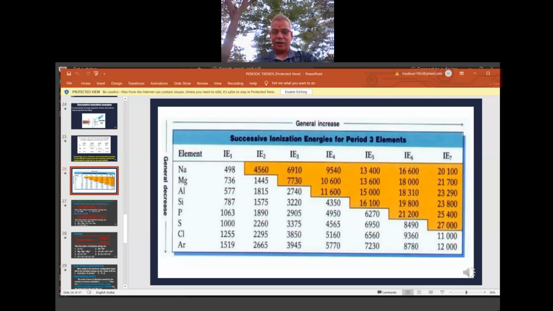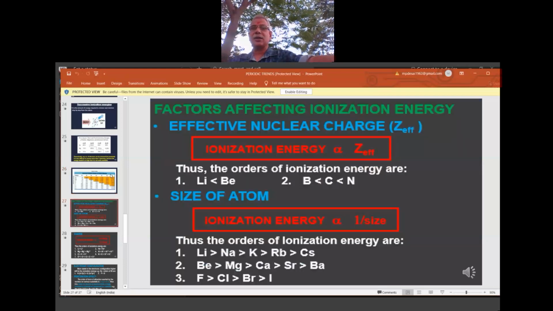Right. So that's the idea behind this table. Go through it in your free time. For now, have an idea only. No need to go into detail about this table. Removing 1, 2, 3 is very easy. Beyond 3 is very difficult. That is the idea.